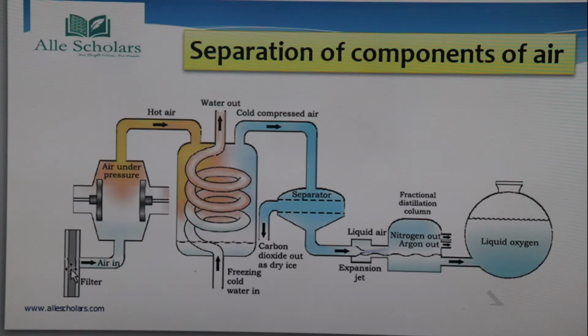All of these get filtered here in this filter. Moisture is absorbed and impurities are removed, so the air going in is filtered air.